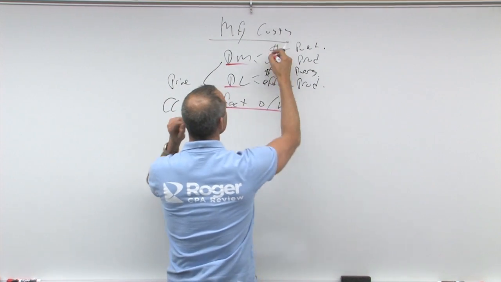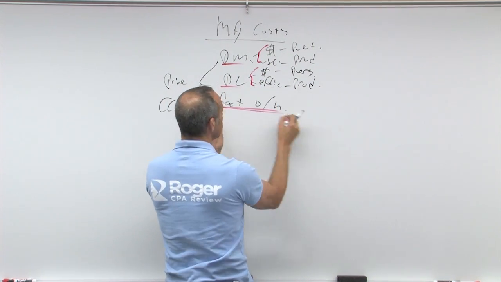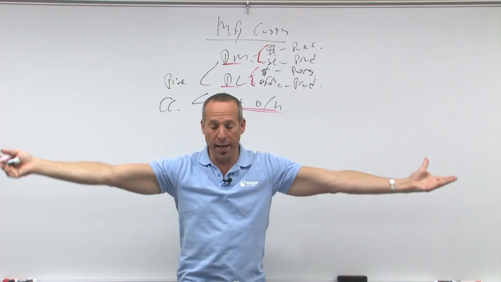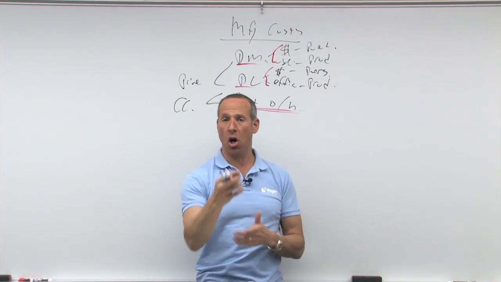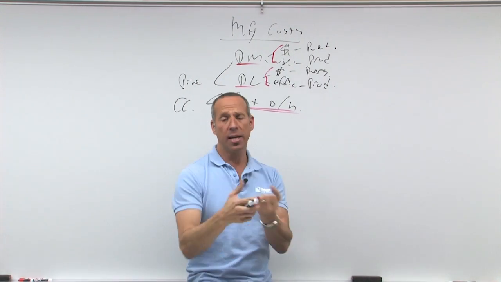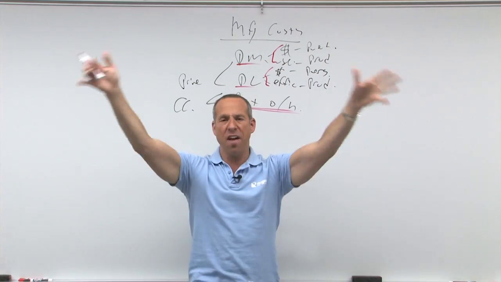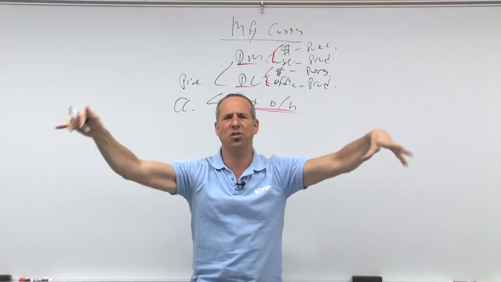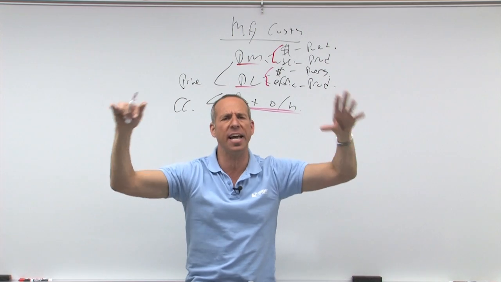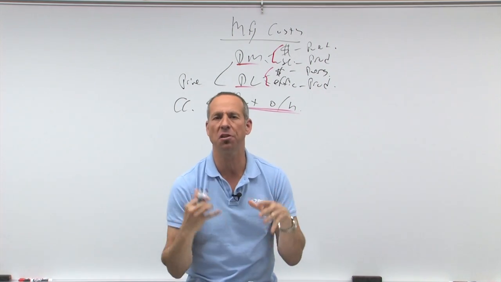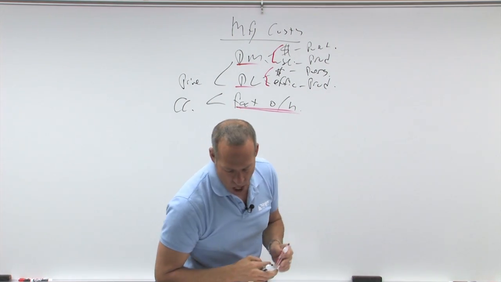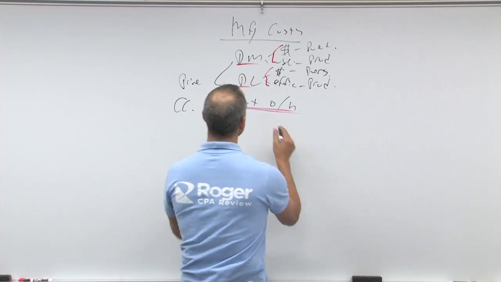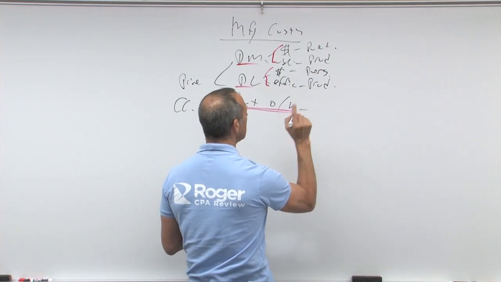Now, in looking at this, remember we've also got our overhead. What is overhead? All other factory costs except direct materials and direct labor: indirect materials, indirect labor, factory insurance, rent, utilities, electricity, air conditioning, depreciation, property tax, everything else in the factory except materials and labor. With overhead, what can go wrong?